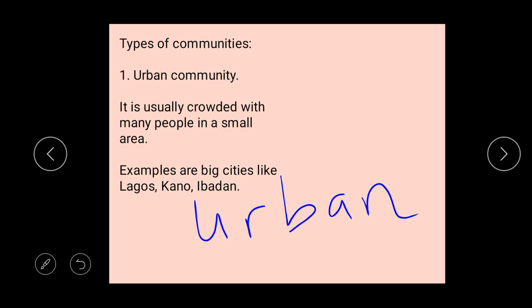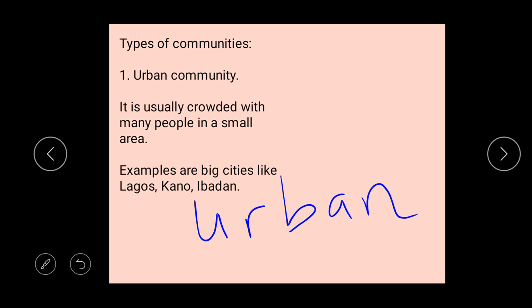So that means the area will be small, the environment will be small, but people will be crowded, people will be many. The people will be many, but the environment or the area is usually small.